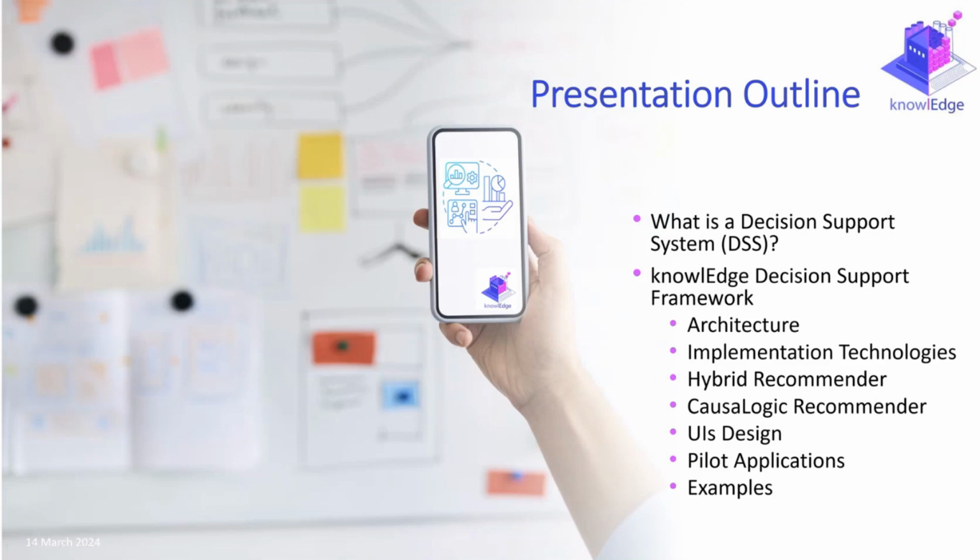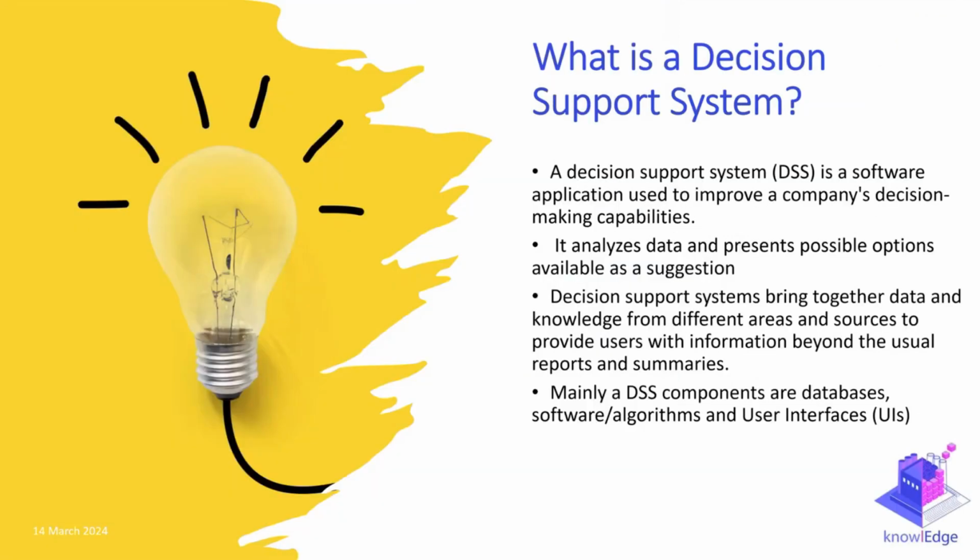Here is the presentation outline. We will see a short overview of what a decision support system is and what we have done in our project regarding this, starting from technical architecture and implementation details, our core part that is our recommenders, and how our user interface is designed, because that is really important since this tool is for end users coming from the industrial sector. And of course, a few words about the pilot applications, where we will have the opportunity to see some more examples after this presentation in upcoming sessions.